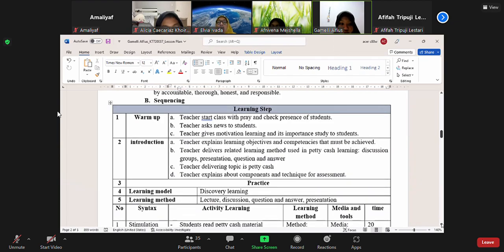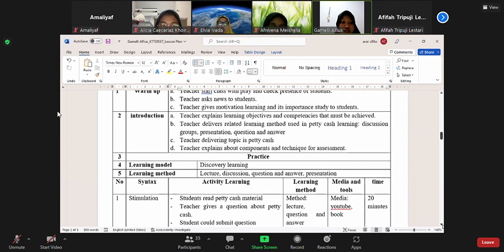Next is the sequencing of learning. The first step is warm up. The teacher starts class with prayer and checks student presence. Next, the teacher asks for news from the students, and then gives motivation and the importance of studying. The second step is introduction.